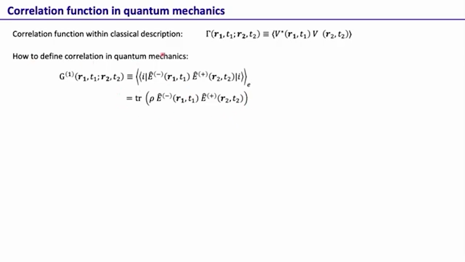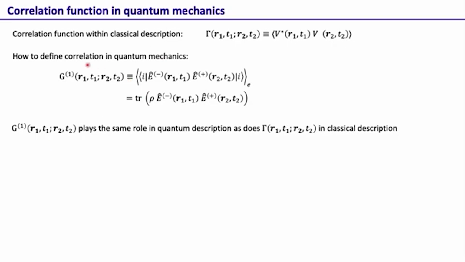Again, let me mention here that although we are establishing the equivalent of intensity in quantum mechanics, we know, as we saw in the very first lecture, that the classical description is actually inadequate when it comes to experiments with very few photons. But the quantum description, where we calculate things in terms of single photons, is absolutely correct at every light level. Okay, so coming back here, this correlation function G1 that we defined in quantum mechanics plays the same role in quantum description as does this correlation function in classical description.